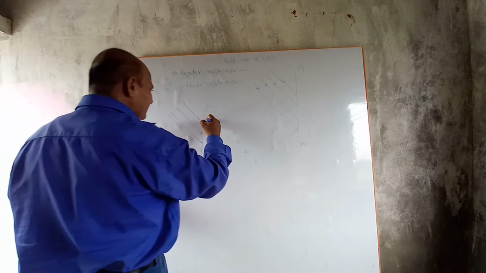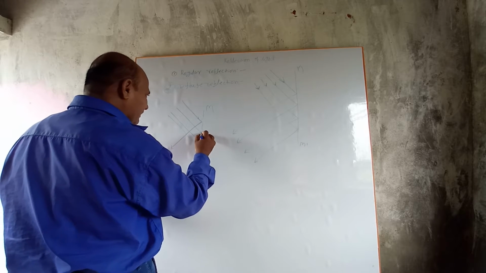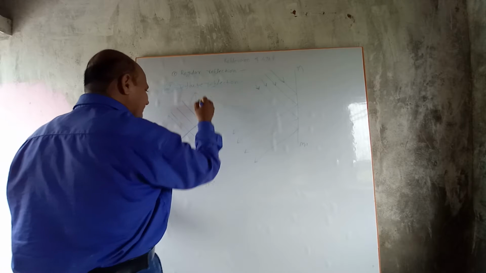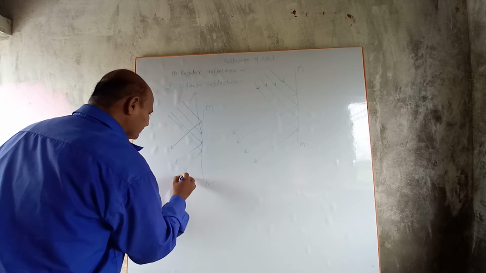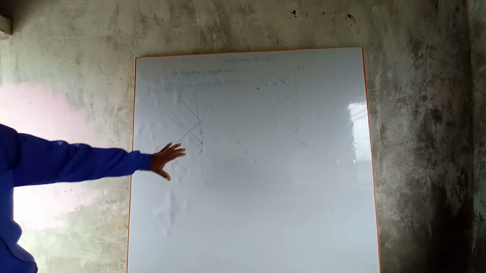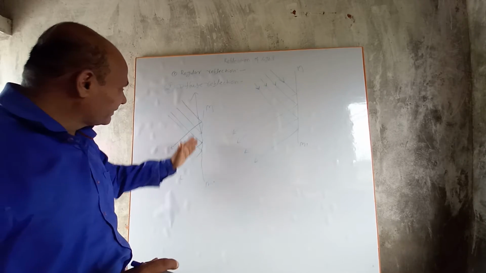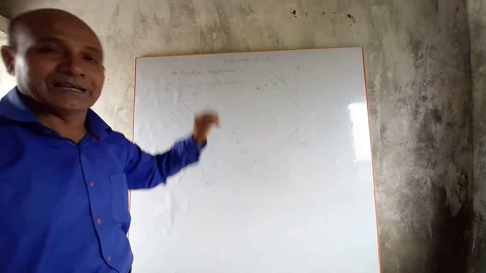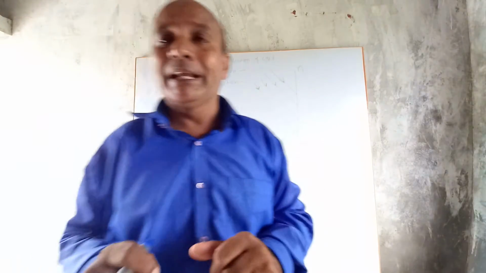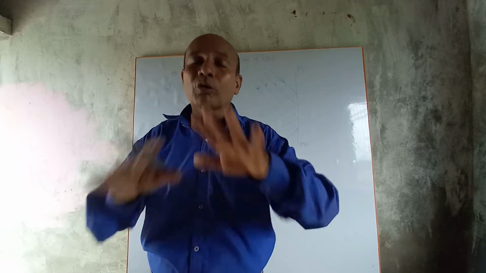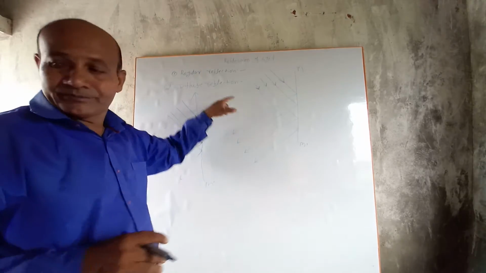After reflection, they get reflected in different directions. In a diffuse reflection, the reflected rays do not remain parallel. They get reflected in different directions. So the reflection of light which takes place from an uneven surface, from a rough surface is called diffuse reflection.